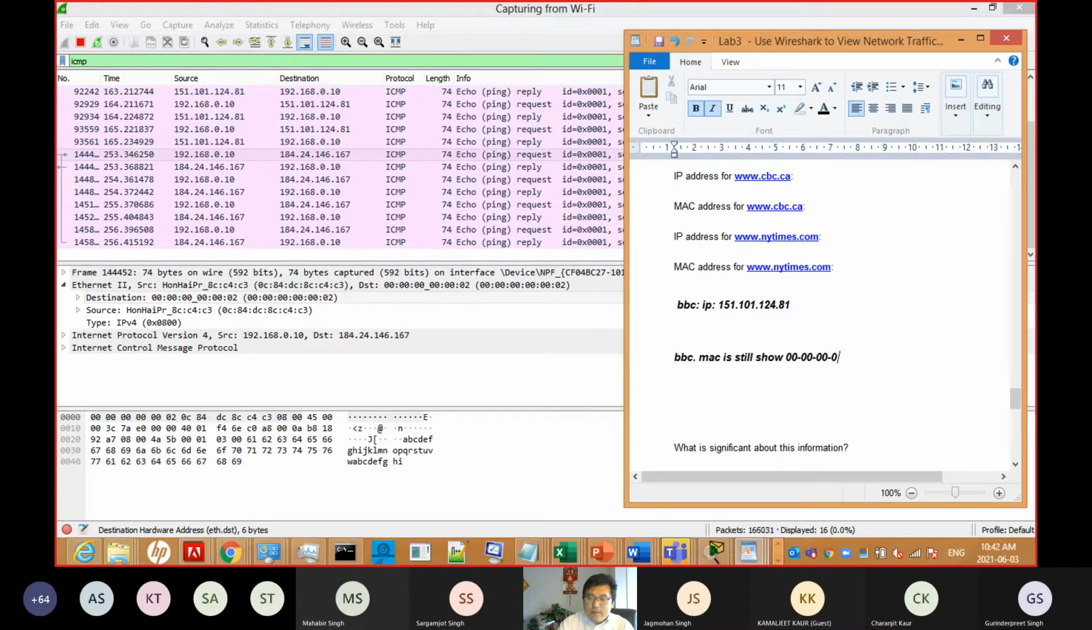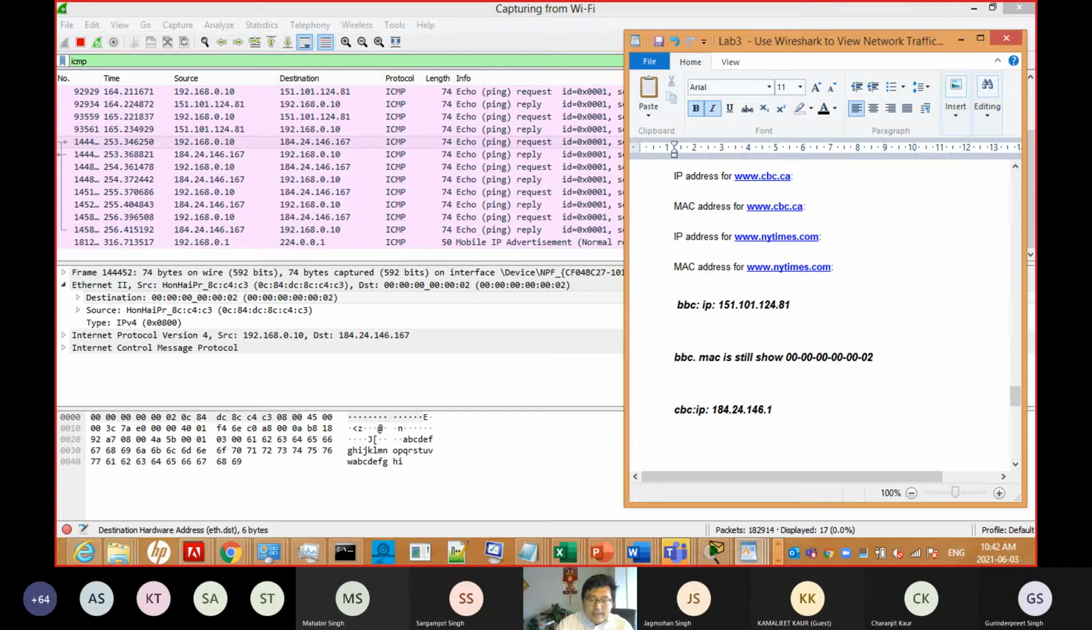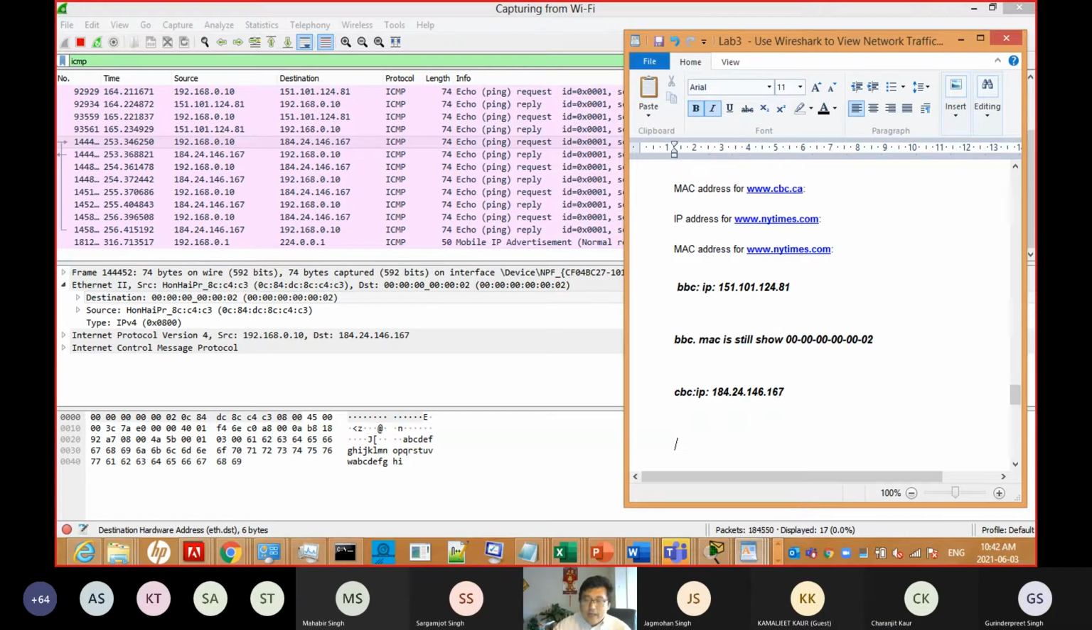Maybe your values will be different from mine, because your gateway will have a different MAC. So don't copy this. You must check from here. So you'll see this is still the same. The BBC looks like this, the first, and the CBC IP will be 184.24.146.167. Everybody follow? And the MAC is still 00 00 00 00 00 02.